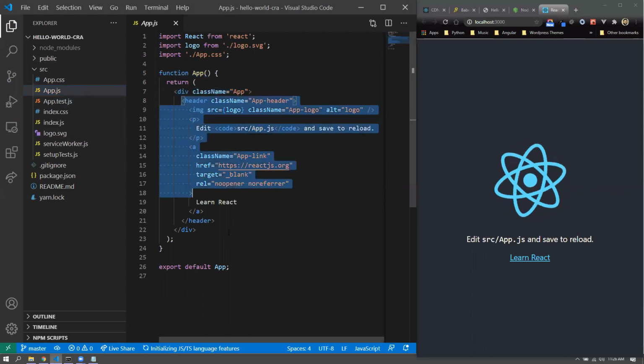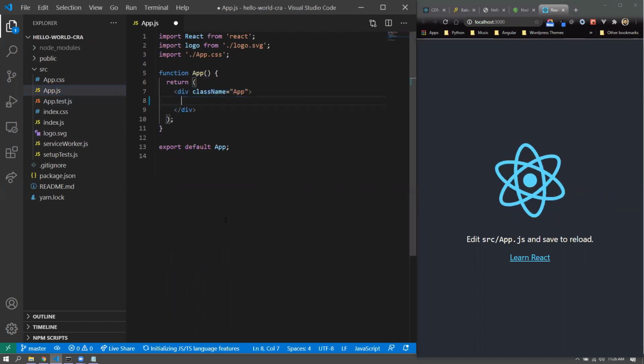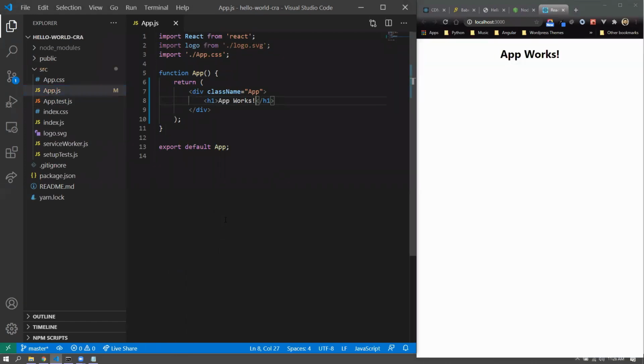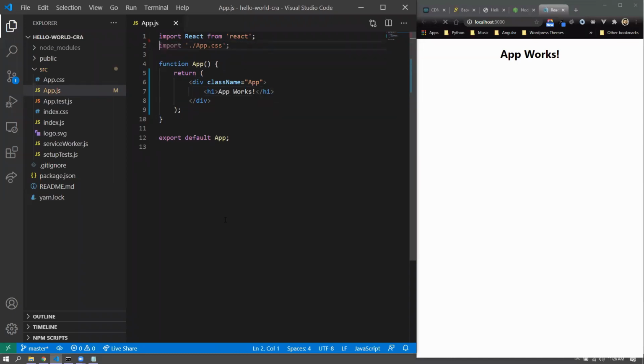I'll just get rid of the header altogether and maybe just say app works, something like this. And you just have to save it, all right? And once you save it, the application would automatically reload. That's a very good thing. A hard reload, it's basically, what do we call it? Hot reloading. All right. Hot reloading is something that is possible.